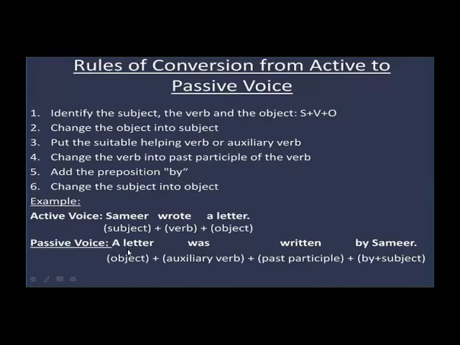The object will become the subject, then the auxiliary verb, then the past participle, that is the third form of the word wrote. The first form of wrote is write. So we will use the third form of write, that is written, and the subject will become the objective pronoun by using by. We will use here by, and then the subject will become the object.